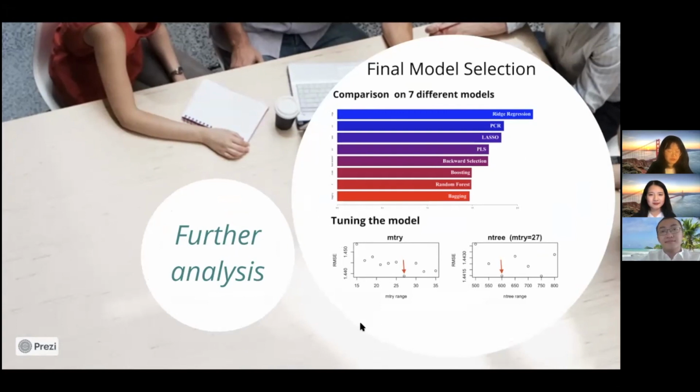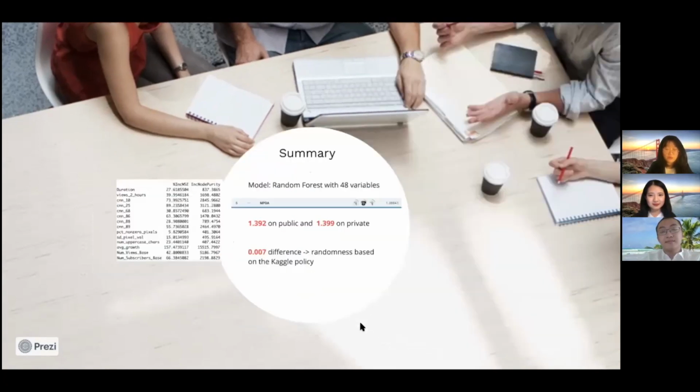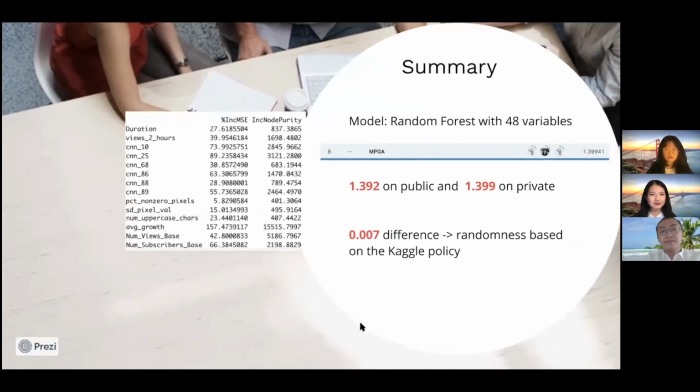In order to further lower our errors, we adjusted our models by selecting a random sampled number of variables and making more stable models. By doing so, we realized that random forest actually has the best performance after tuning. In order to test the importance of our selected variables in the random forest, we use the increase in MSE, which shows how much our model accuracy will decrease if we leave out that variable. So it turns out our variables are all important.